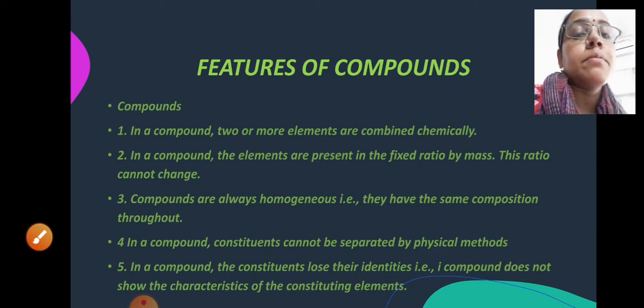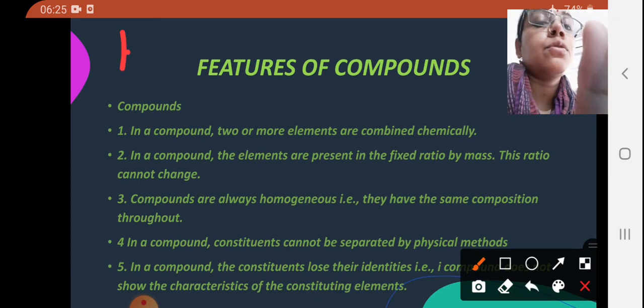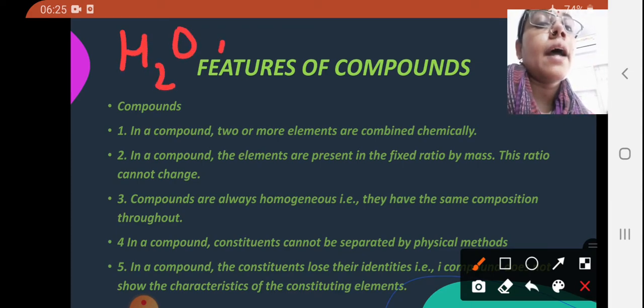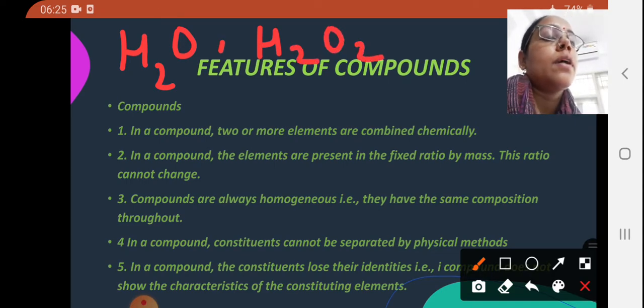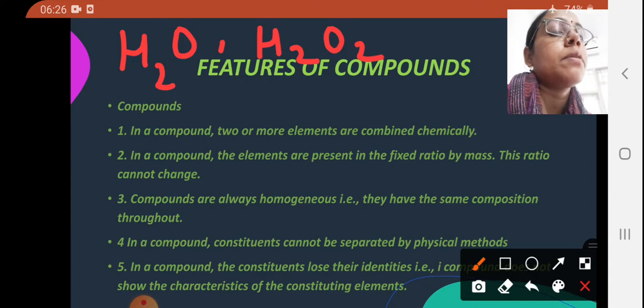Okay, for example I am giving you an example here, H2O and H2O2. These are the two compounds in which the same elements are present, that is hydrogen and oxygen. Now only the change is that there is change in the ratio between the two atoms, that is hydrogen and oxygen, and you can see the ratio has changed and the whole compound has got changed. There is no similarity between the properties of H2O and H2O2. So the fixed ratio is very necessary to maintain to form the same kind of compound.